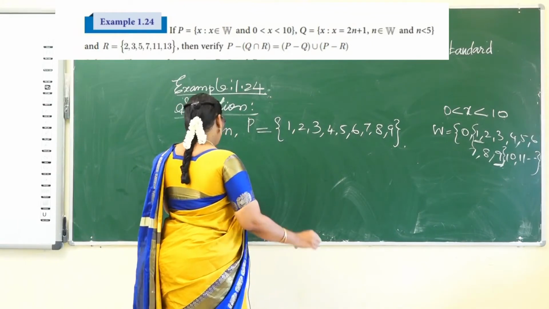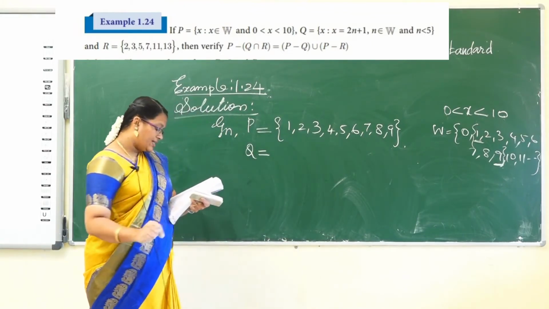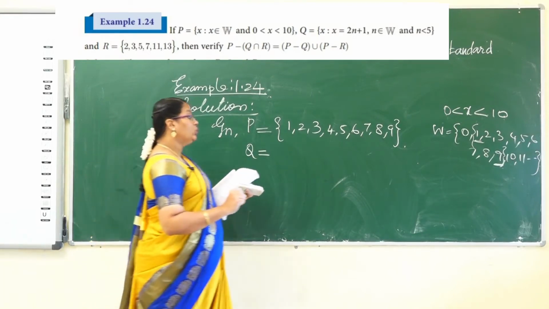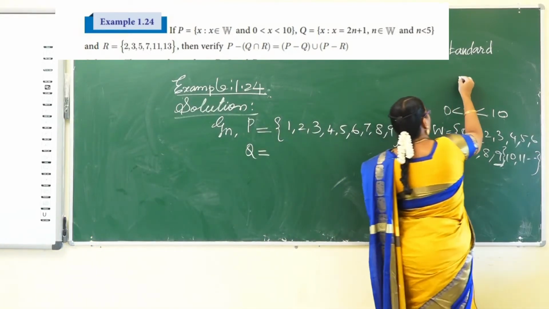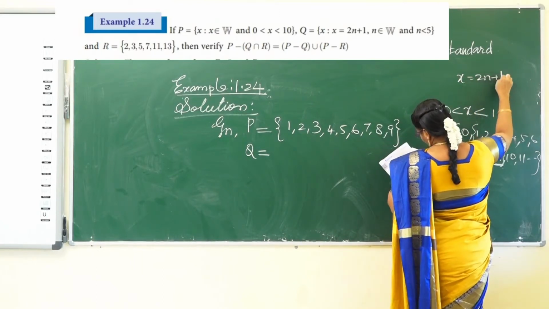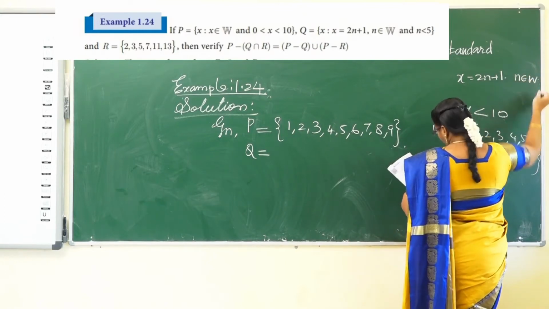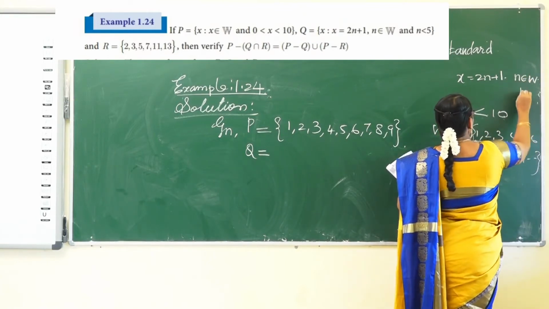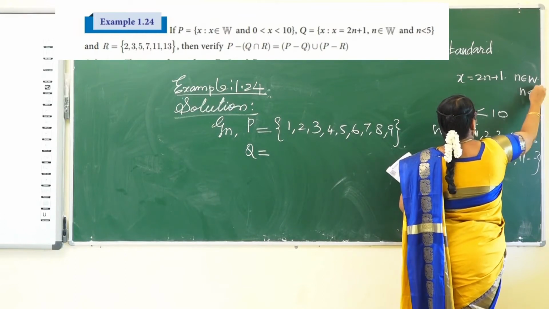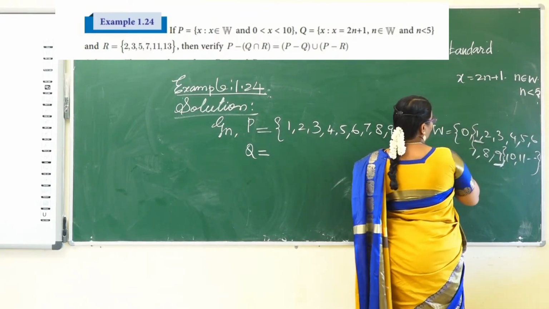And next Q is equal to set of all x such that x equal to 2n plus 1. So, n is here also a whole number, n belongs to the whole numbers and n is less than 5. So, n value is less than 5. So, you know the whole numbers.